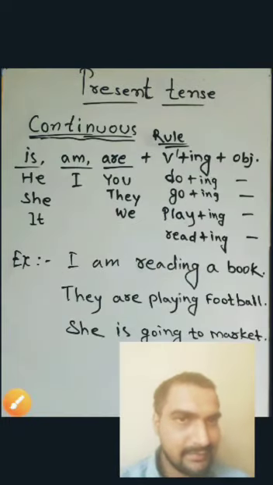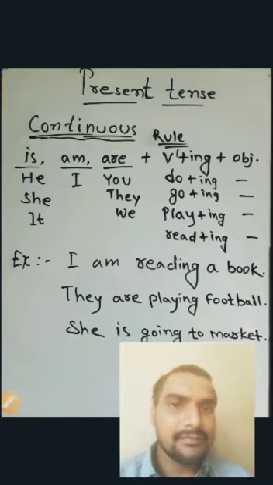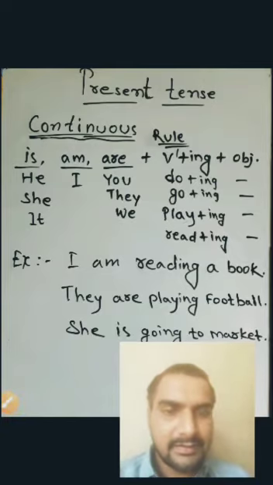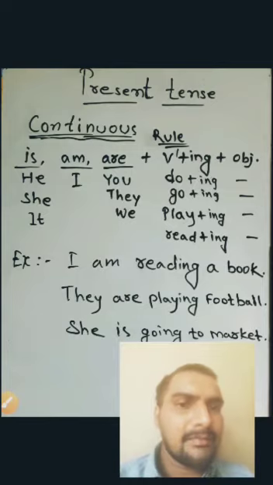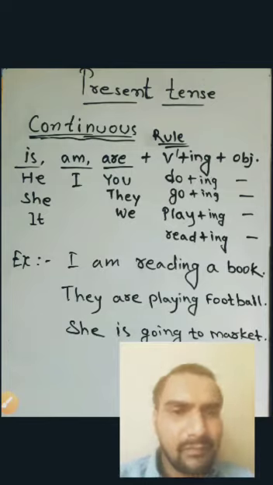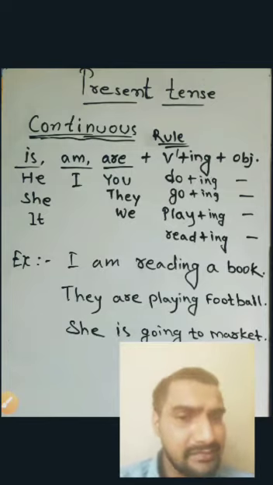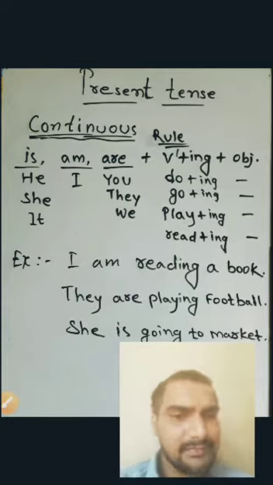Dear students, now we discuss about continuous form of present tense and its rule. In continuous forms we use is, am, are plus verb 1 along with ing form plus object.